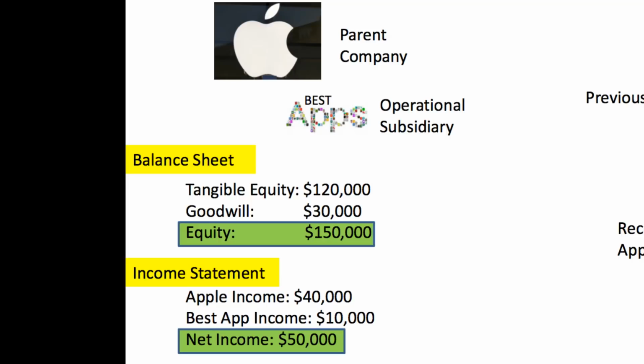When we look down at the income statement, we can see that Apple's income from before the buyout is still listed at $40,000. And now we also have an additional stream of money, which is Best Apps income of $10,000. And so our net income for the whole business now is $50,000.